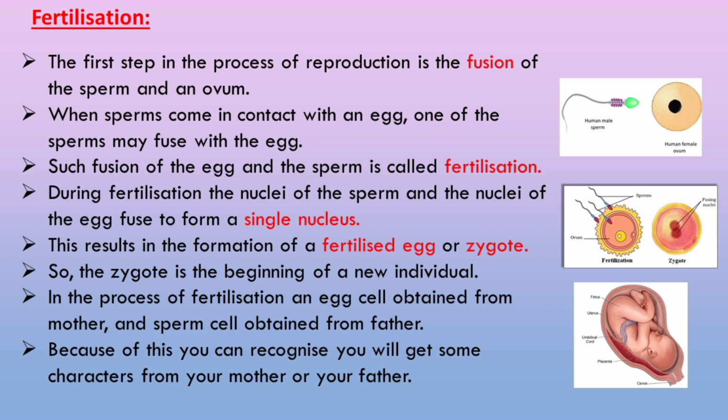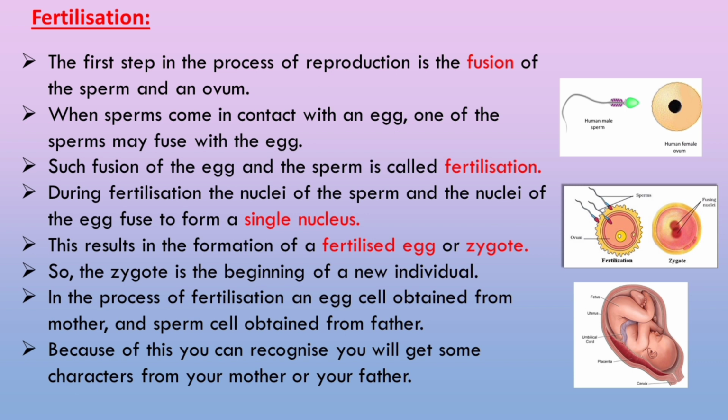Fertilization. The first step in the process of reproduction is the fusion of the sperm and an ovum. When sperms come in contact with an egg, one of the sperms may fuse with the egg. Such fusion of the egg and the sperm is called fertilization. During fertilization, the nuclei of the sperm and the egg fuse to form a single nucleus.